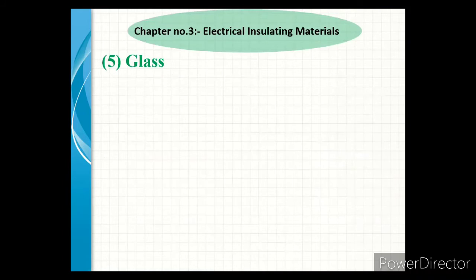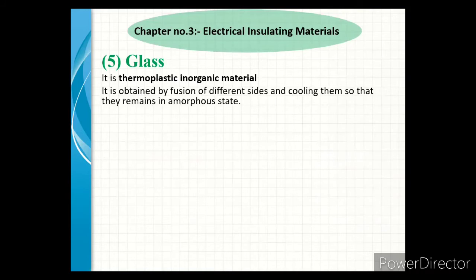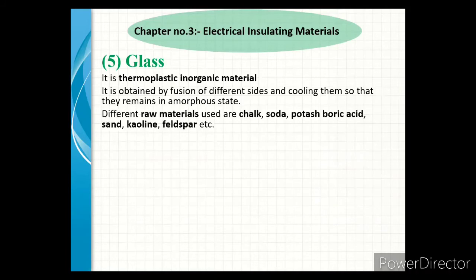Our next insulating material is glass. It is a thermoplastic inorganic material. It is obtained by fusion of different oxides and cooling them so that they remain in an amorphous state. The different raw materials used for glass are chalk, soda, potash, boric acid, sand, kaolin, feldspar, etc.